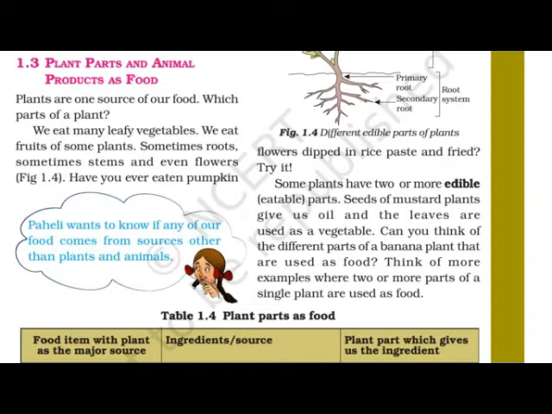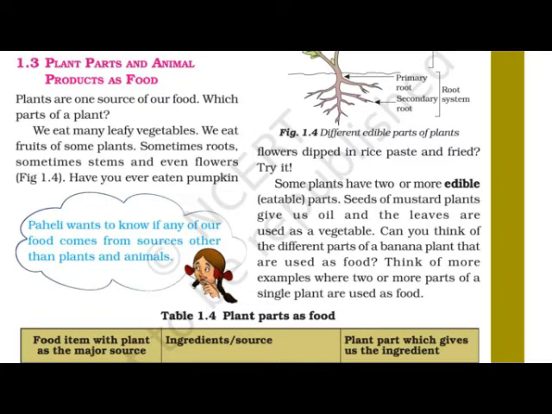Seeds of mustard plants give us oil. We know it very well. Mustard oil is famous. From the mustard plant we get mustard oil, and the leaves of mustard are used as a vegetable. So from the mustard plant we get mustard oil and also mustard vegetable. These are the 2 uses we can say.